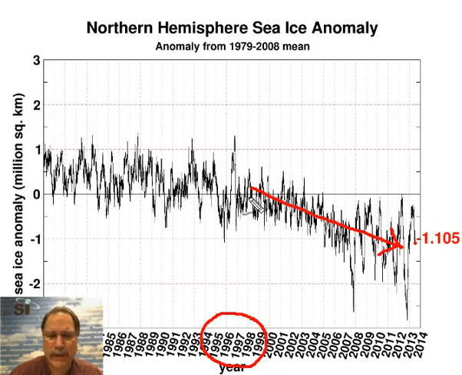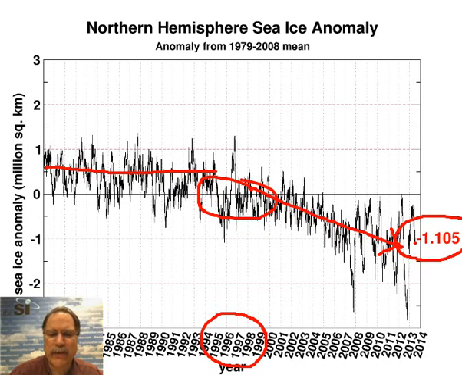But the downtrend really began before that time frame. It was generally above normal, but right around the middle 90s something changed in terms of the sea surface temperatures in the North Atlantic. Namely, they became warmer than normal, or a positive AMO, and we've been in a downward trend since then. Right now, it's currently below normal in terms of northern hemisphere sea ice at negative 1.1.